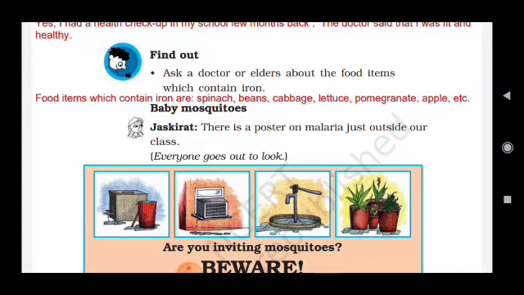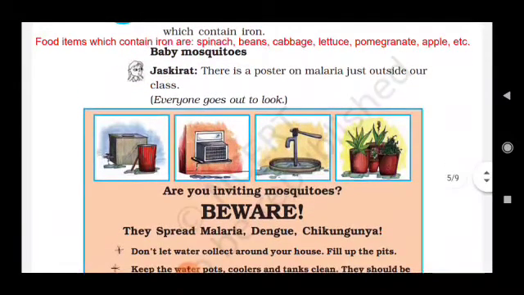Jaggery is also there. Baby mosquito. Jaskirat: There is a poster on malaria just outside our class.